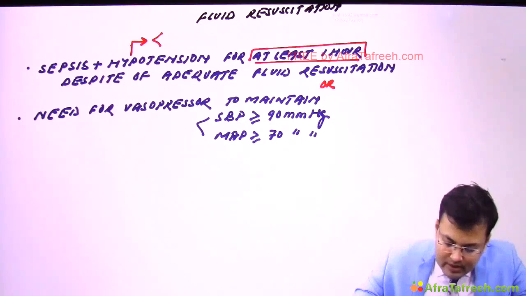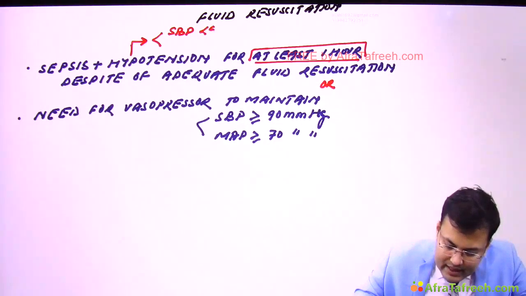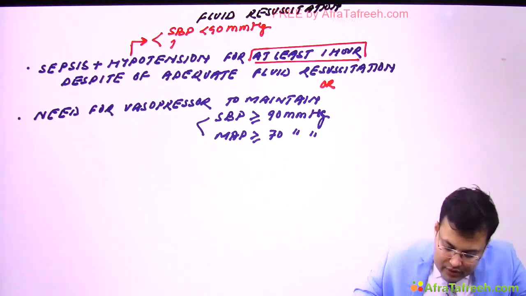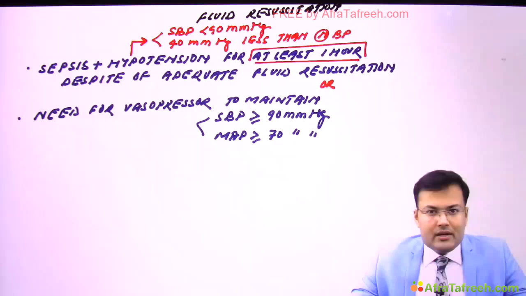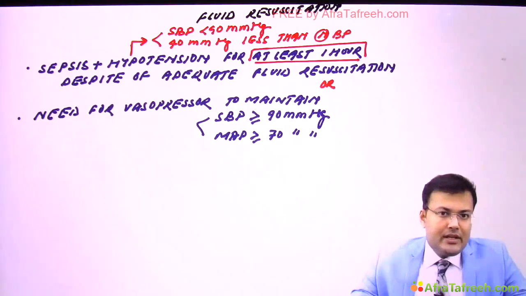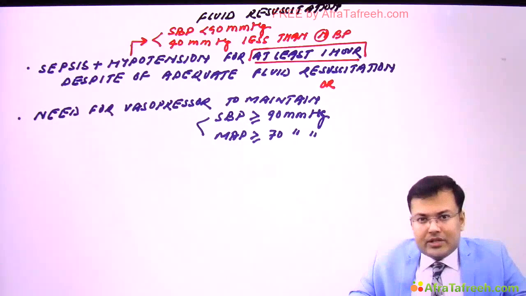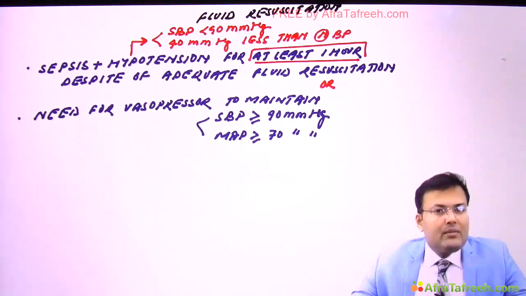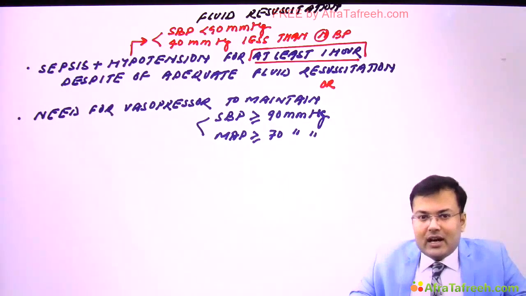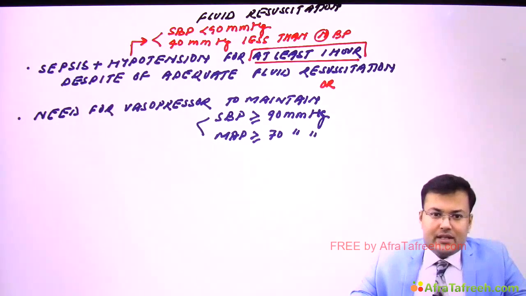Either systolic blood pressure is less than 90 mmHg, or it's 40 mmHg less than the normal BP. Clear? So sepsis plus hypotension for at least 1 hour despite adequate fluid resuscitation.